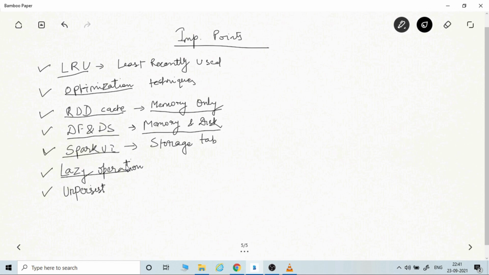Next is lazy operation. Caching of a Spark data frame or dataset is a lazy operation, meaning a data frame will not be cached until you trigger an action. Last but not least, unpersist, which we already discussed, is used to remove the blocks from memory or disk, whatever you have used cache or persist with, at whatever storage level. All right, so these are the few important points about cache and persist.